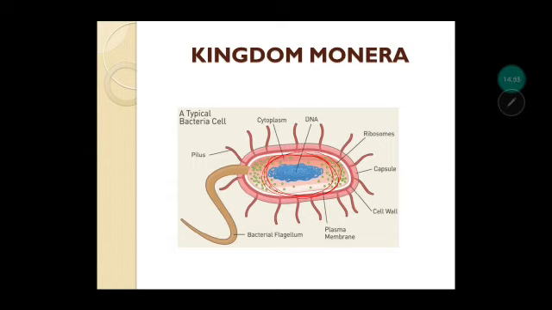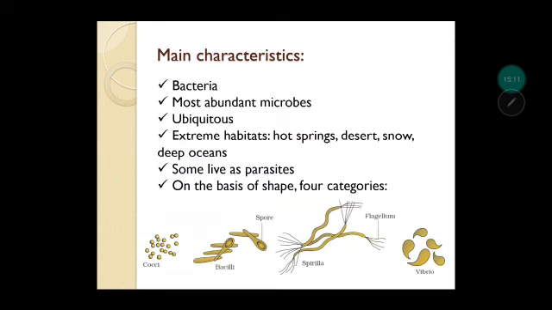Freely present ribosomes are there. Outside there is a cell wall also, and there is a capsule which gives it additional protection. Plasma membrane is also there. For the movement, a flagella is also present, and these are pilus. These generally help in the reproduction of a bacterial cell.